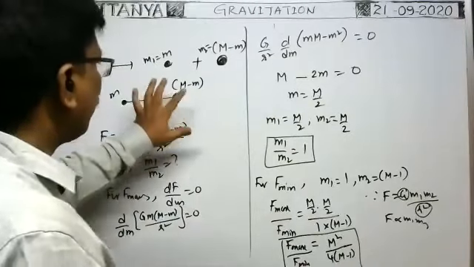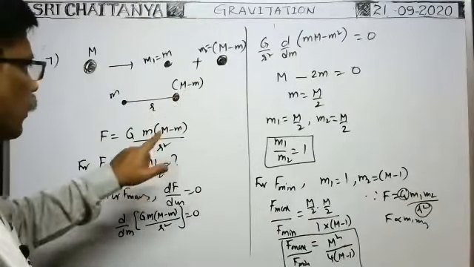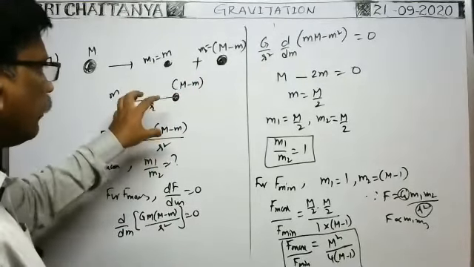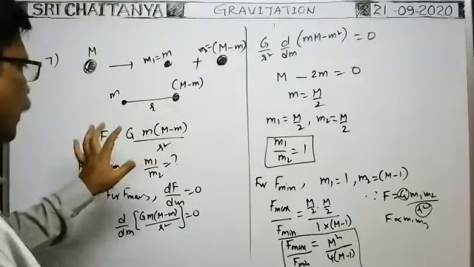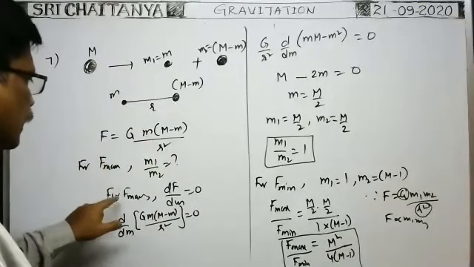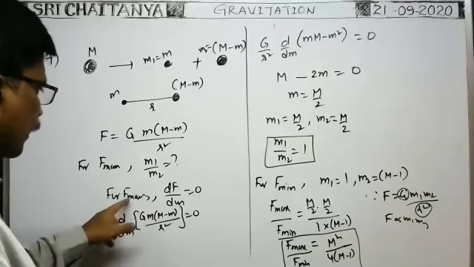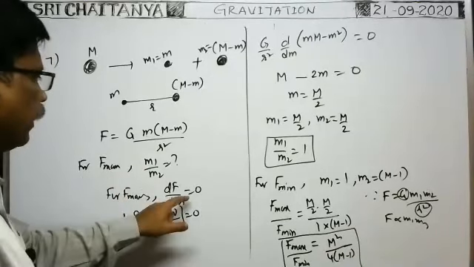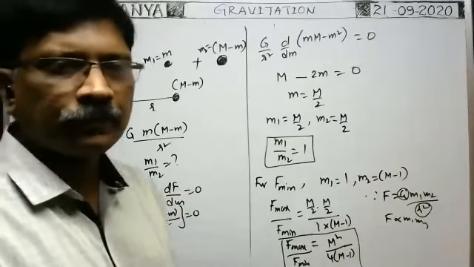As for the given distance, in order to have the maximum force between them, that maximum force for the given two particles remains constant for that particular distance. As it is, if it is maximum, it is constant. That's why when you differentiate the constant with respect to m, as it is constant, that must be 0. That's why I made dF by dm equal to 0.